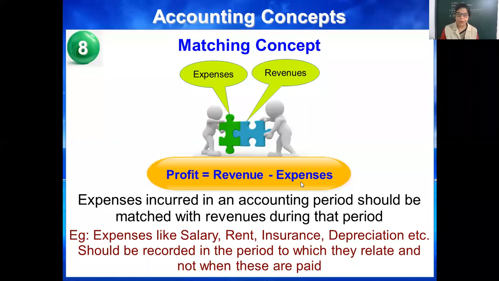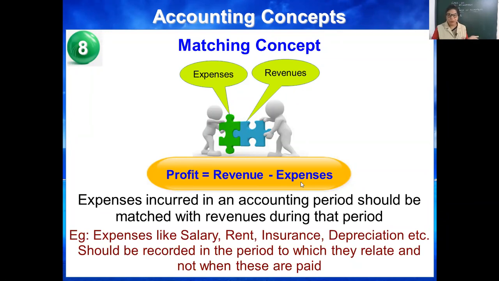Then the 8th. This is the important concept in my opinion. Matching concept. See the slide. Expenses and revenues should be matched, matched means matched with the same period.